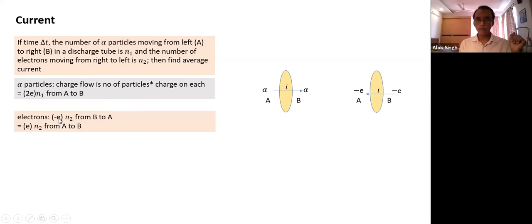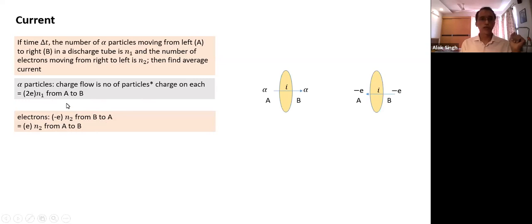Charge on each is minus E. Into which direction? From right to left, so it's B to A. So what you can do, we can change both. I can change the negative sign, I can change the direction. What we have done, this term is equivalent to charge sign having become minus E to plus E, and B to A having become A to B.